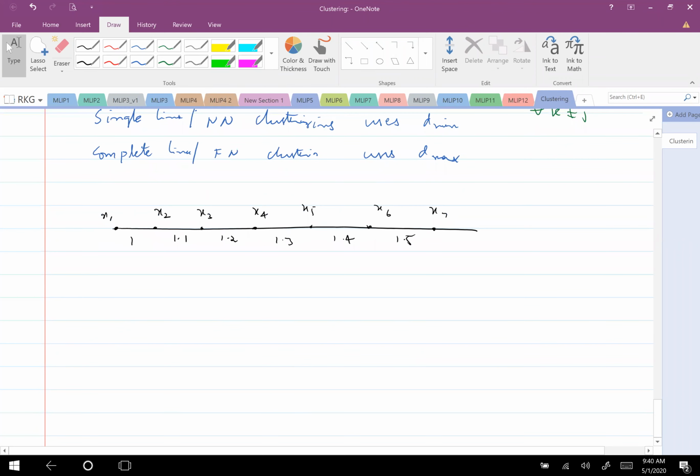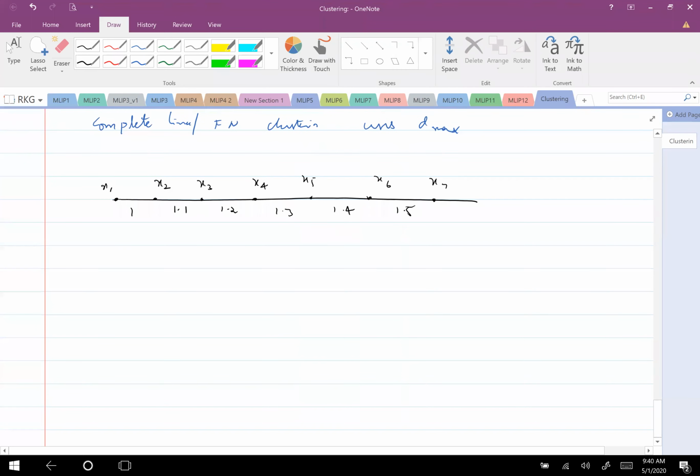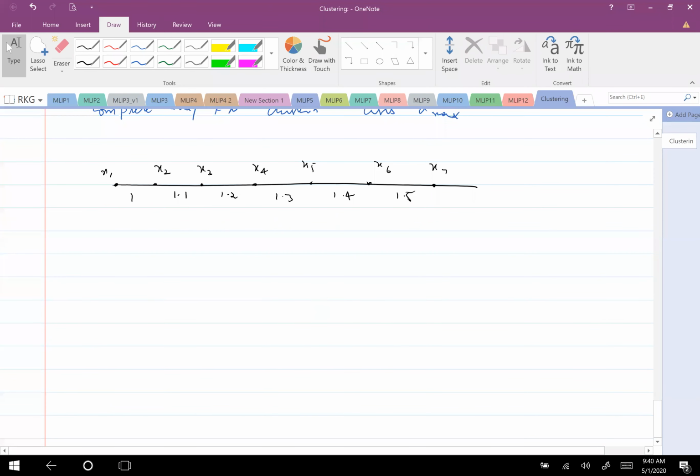So this is a graph showing the sample locations and the distances between them. In this way also we can show the samples. Now what I wish to do is cluster these samples. So first I want to use the single link algorithm or nearest neighbor algorithm.